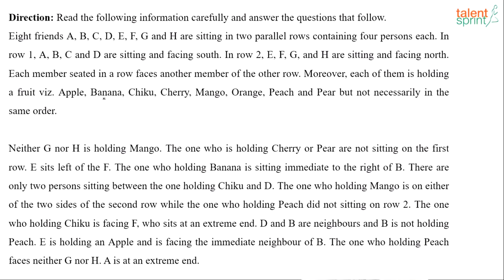Moreover, each of them is holding a different fruit among apple, banana, chiku, cherry, mango, orange, peach and pear, but not necessarily in the same order. And then there are clues given to us, right? Neither G nor H is holding mango, the one who's holding cherry or pear is not sitting on the first row, and things like that. So let's see what should be the approach for this one.